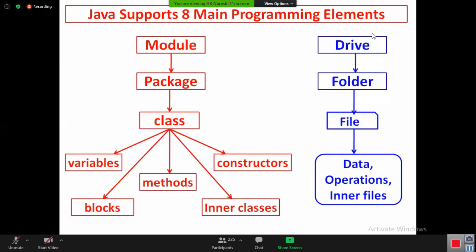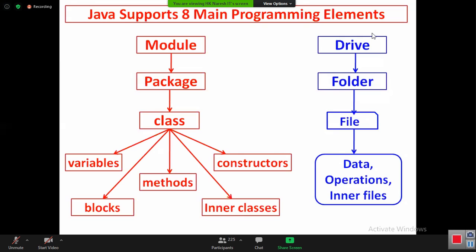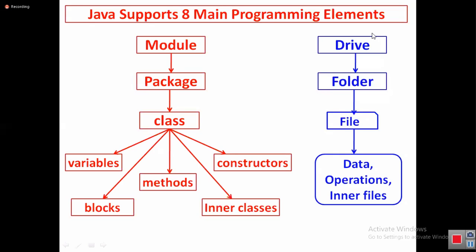Follow the terminology I am giving. That is called what? Object. So what is an object? An object is a real world thing which we can see and which we can use. Real world thing is nothing but an object. This real world thing contains its own set of values and operations.